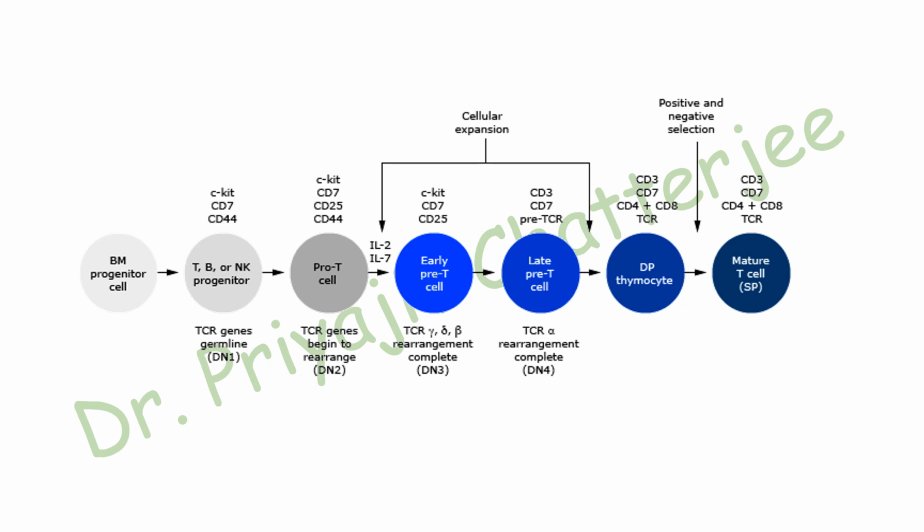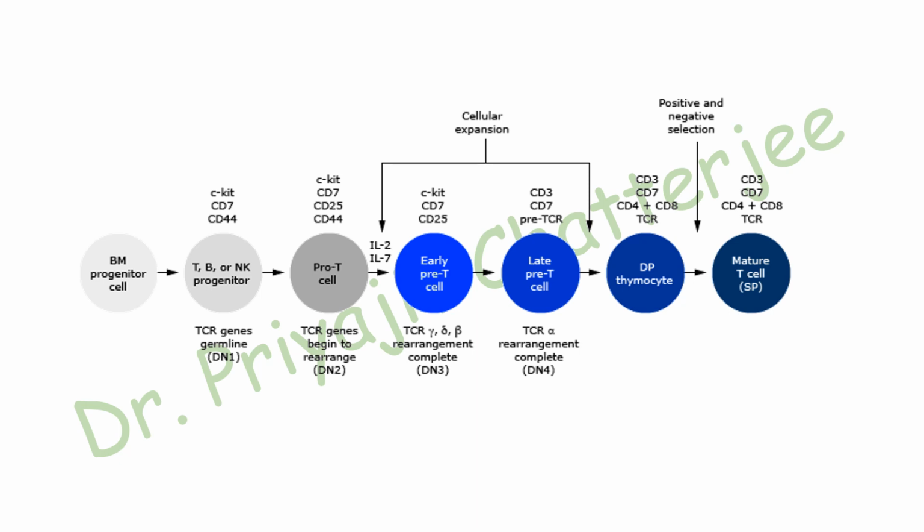where the TCR alpha rearrangement is completed, that is at the DN4 stage, and in this stage CD3, CD7 and pre-TCR is expressed, but CD25 and CD44 is not expressed. After the formation of the DN4 substage, double positive thymocyte will appear, and it will have both the CD4 and CD8 as their co-receptor, along with T cell receptor and CD3, CD7 protein.